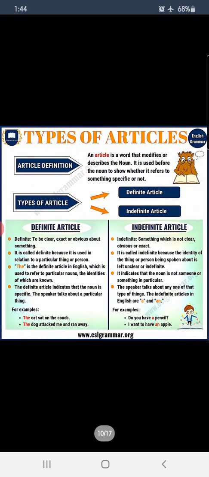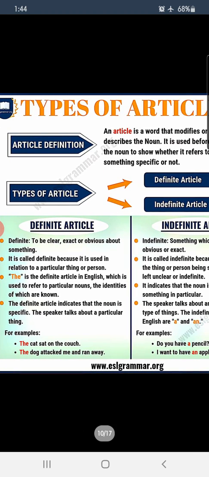Clear? Okay. Now let us read about definite articles. Definite means to be clear, exact, or obvious about something. It is called definite because it is used in relation to a particular thing or person. The is the definite article in English which is used to refer to particular nouns, the identities of which are known. The definite article indicates that the noun is specific. The speaker talks about a particular thing. The cat sat on the couch. The dog attacked me and ran away.